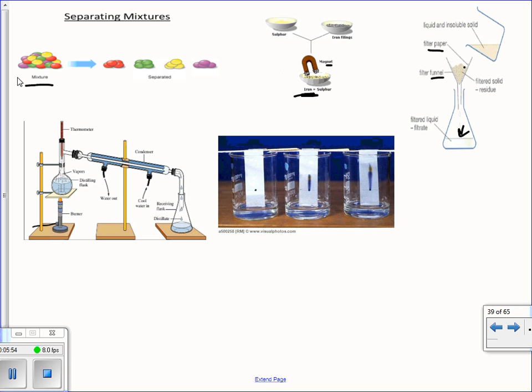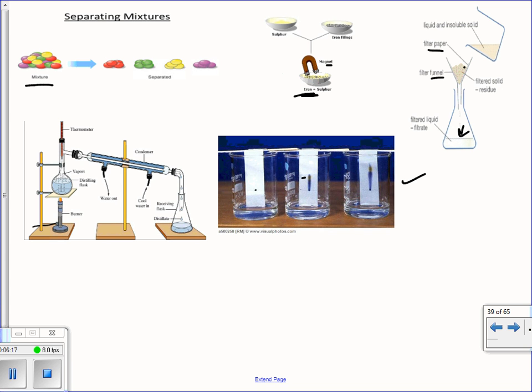You could also do chromatography. You might have done this in biology with leaves. In this case this is ink: you put a dot of black ink or black marker on chromatography paper, and then you put it in some water or alcohol, and as the water alcohol travels up, it begins separating out all the different pigments inside that ink.